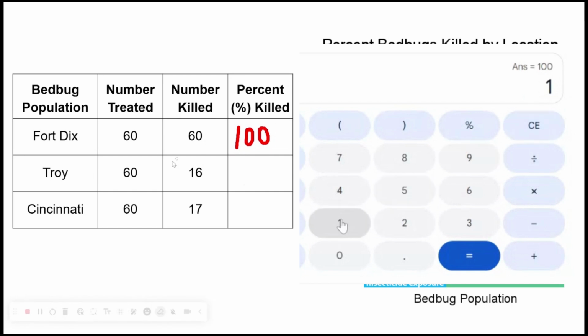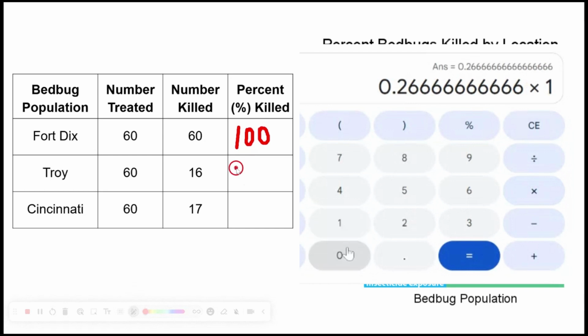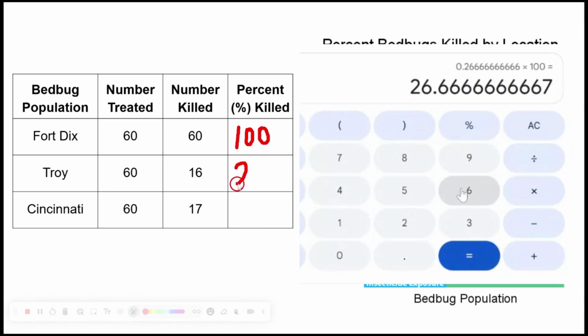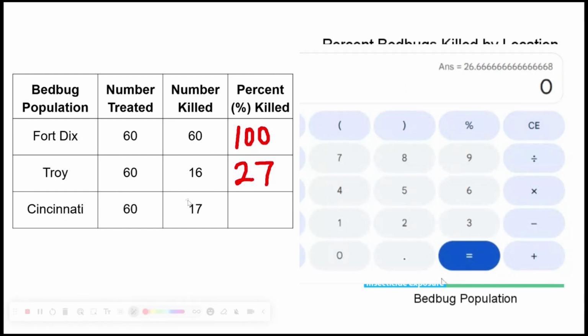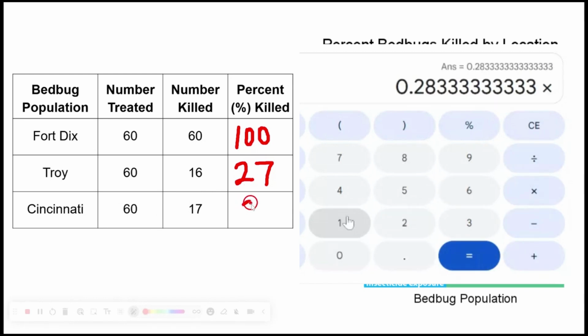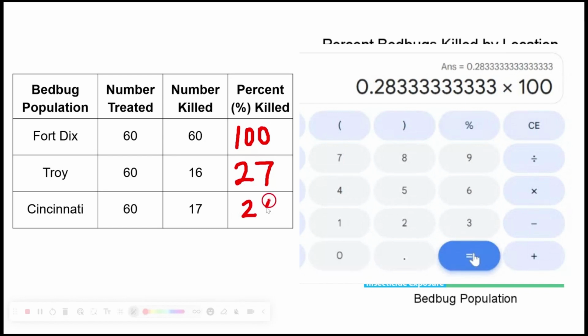In Troy, 16 of the bedbugs were killed out of 60, and then we times that by 100 to get our percentage. We're going to round that to 27% of the bedbugs were killed. In Cincinnati, 17 of the bedbugs were killed out of 60 that were treated, and timesing that by 100 to get the percent, we got 28%.